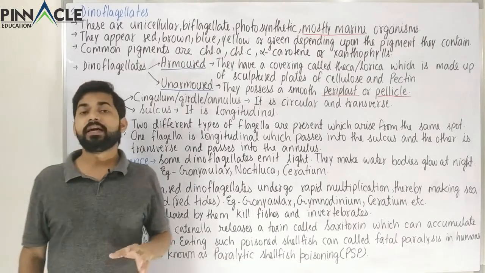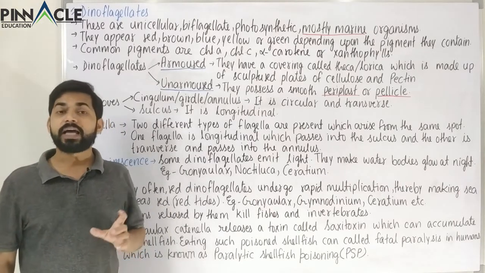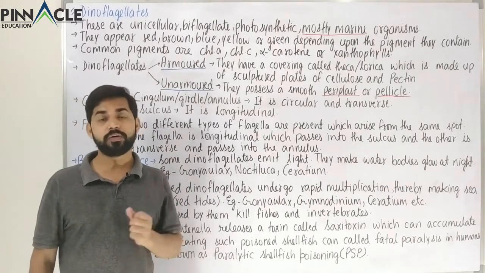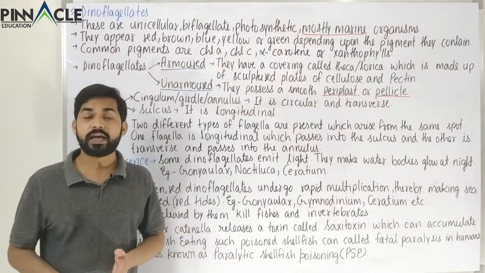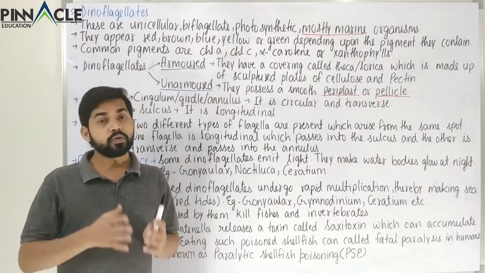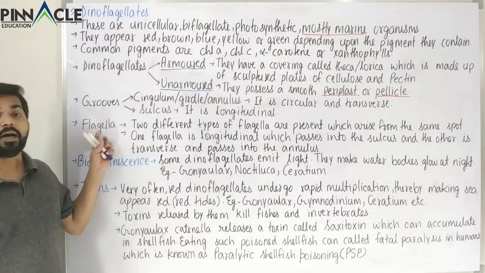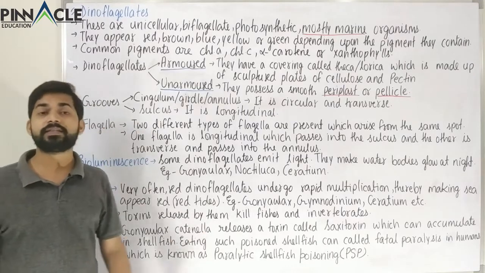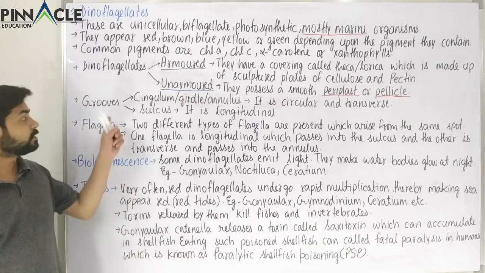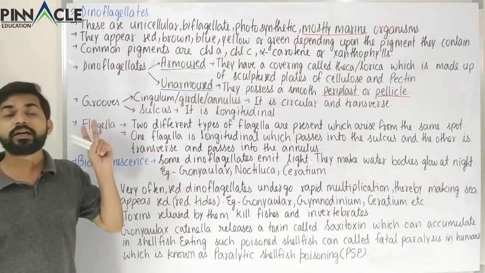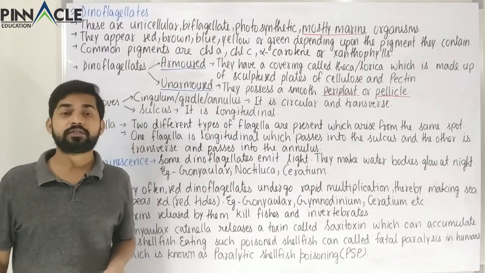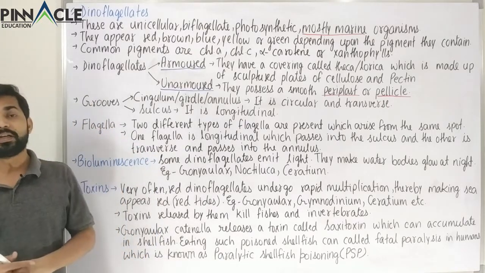In our NCERT, it is given that dinoflagellates have two flagella. One is transverse and the other is longitudinal. We are going to study flagella here, but first of all, the structures where those flagella are present are these grooves. So there are two grooves, one transverse and the other longitudinal.